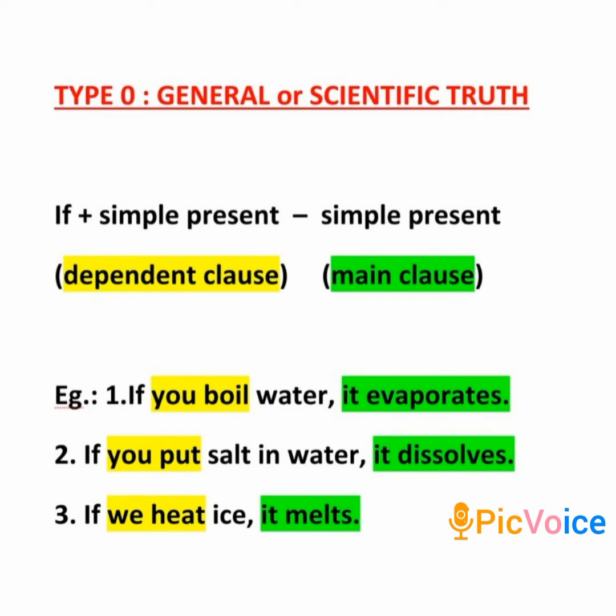Let us look at one more example. If you put salt in water, it dissolves. Even here, the tenses in the dependent clause and the main clause are simple present tense. The third example. If we heat ice, it melts. Even here, in the dependent clause, we heat is in the simple present tense and the main clause, it melts, is also in the simple present tense.